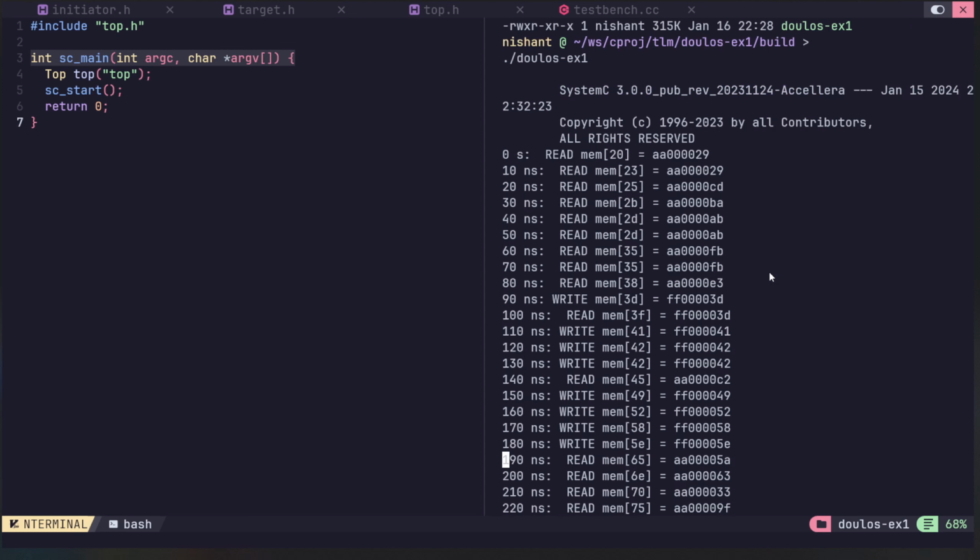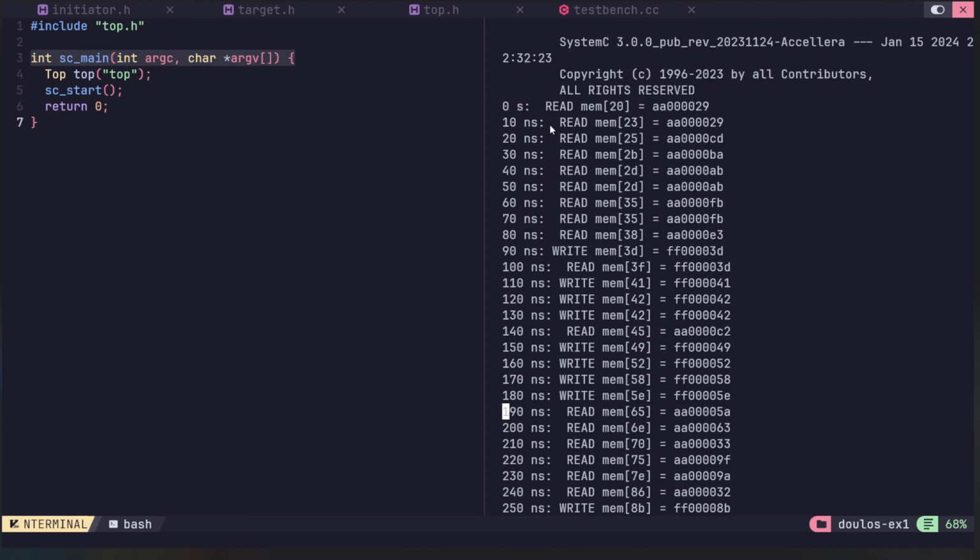So if we begin at the starting, this is for each iteration of the for loop inside the initiator module. These are transactions. This one was read, and this one was write. This is selected randomly in the code,